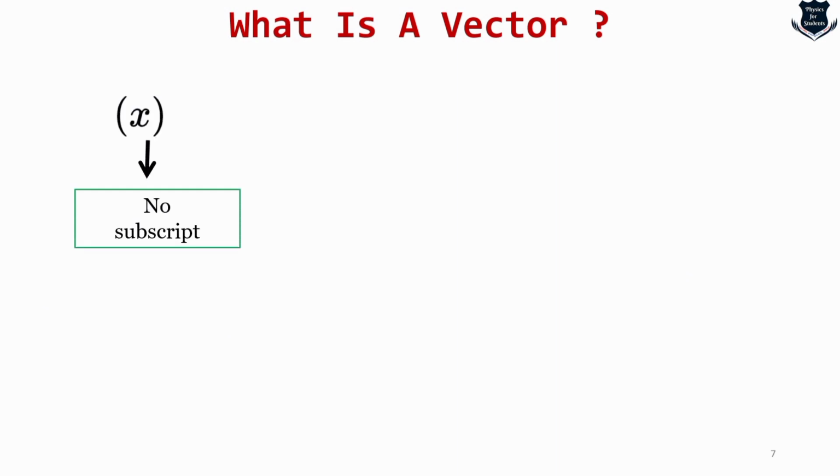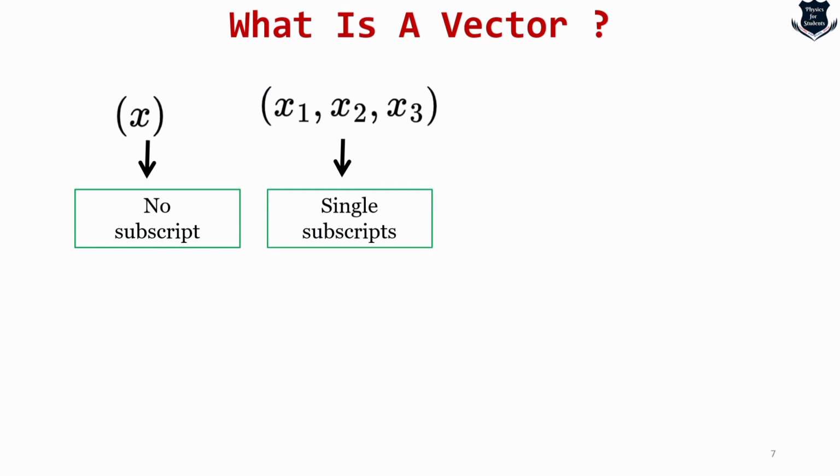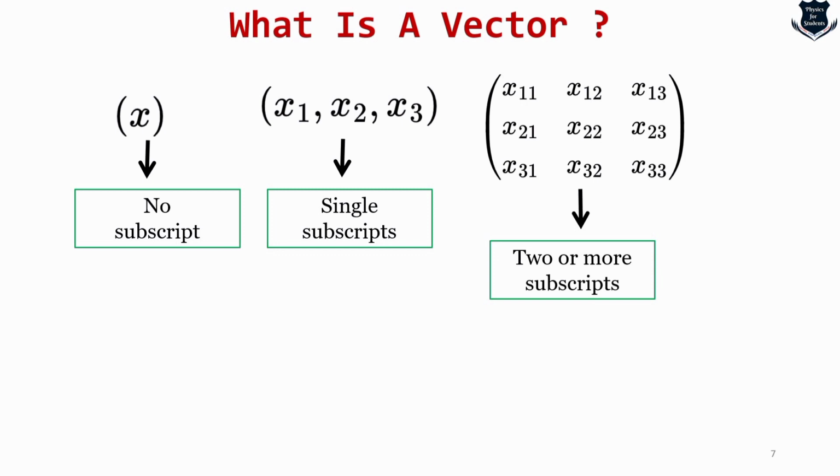So you see, a scalar does not have a subscript. This is very important. A vector will have more or less a single subscript, but tensors might have 2 or more subscripts. Now why 2 or more? I will just show you an illustration and things will become clear.